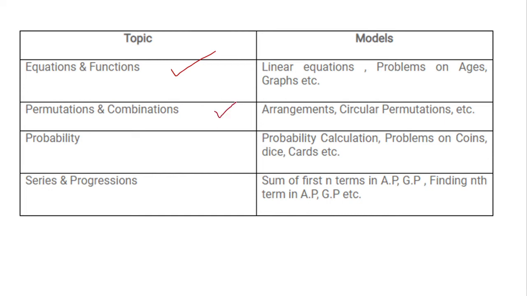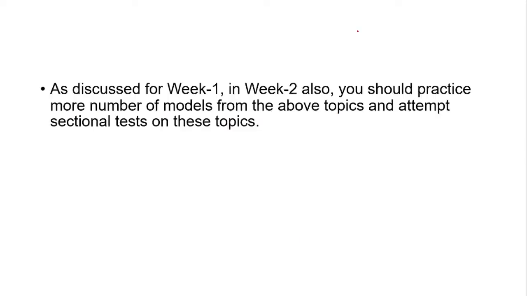In permutation combination, arrangement, circular permutation. In probability, problems on coins and dice. And in series and progression, arithmetic progression, geometric progression, AP GP. These are the topics that you need to focus on in week 2.